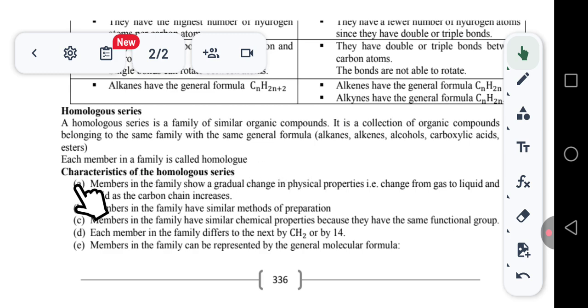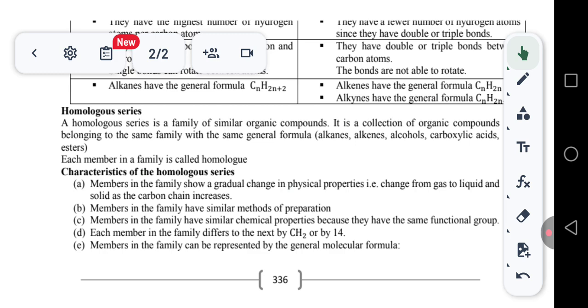Characteristics of a homologous series: number 1, members in the family show a gradual change in physical properties. Number 2, members in the family have similar methods of preparation. Then number 3, members in the family have similar chemical properties because they have the same functional group. Then number 4, each member in the family differs from the next by CH2, or by 14. Then number 5, members in the family can be represented by the general molecular formula.